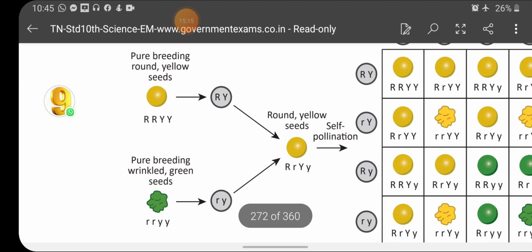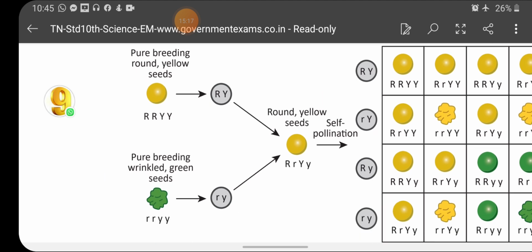We could see here the pure breeding round yellow seed and its alleles are capital R, capital R, capital Y, capital Y. In the same way, pure breeding wrinkled green seeds are small r, small r, small y, small y. This is a somatic cell and diploid in nature, and both the seeds produce gametes.